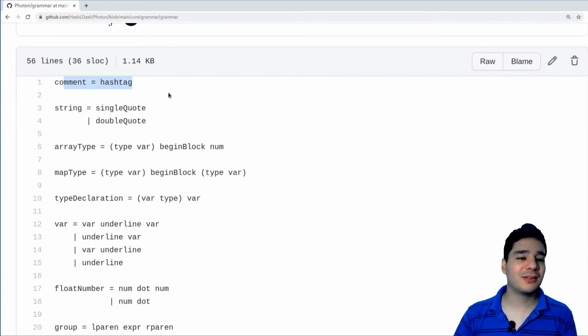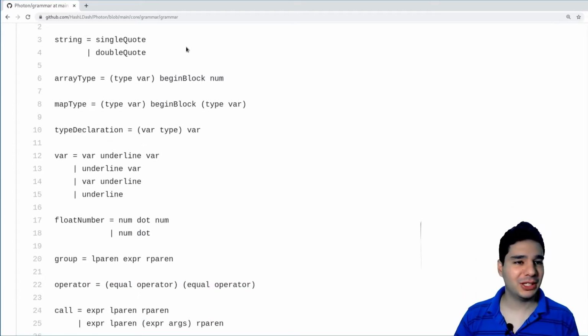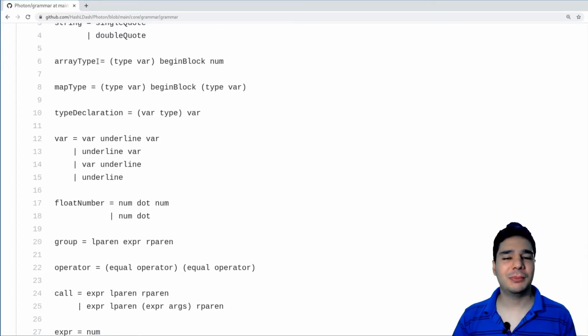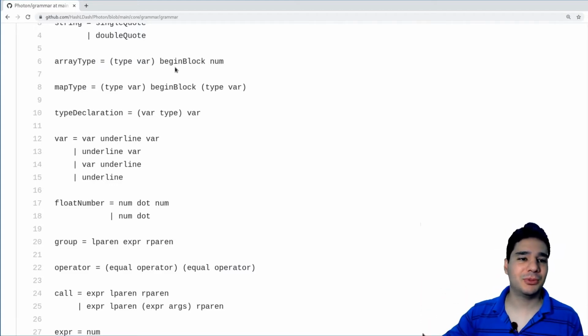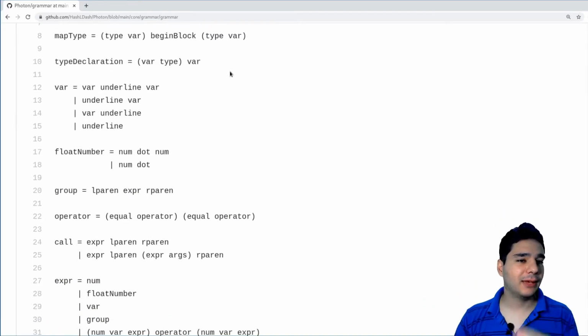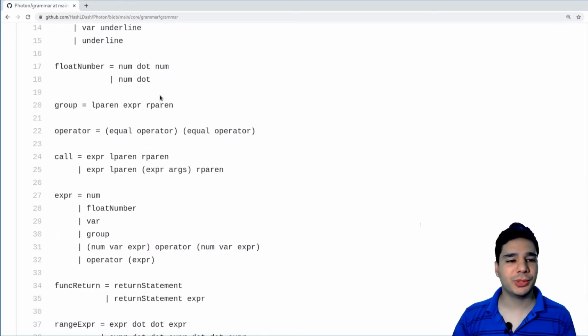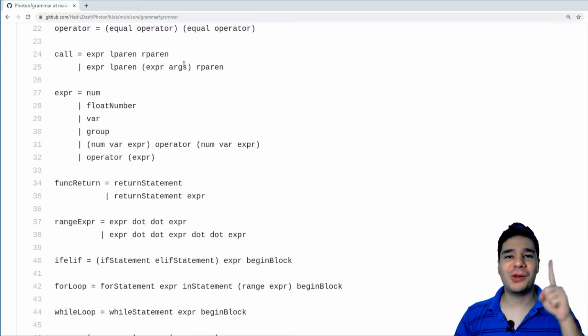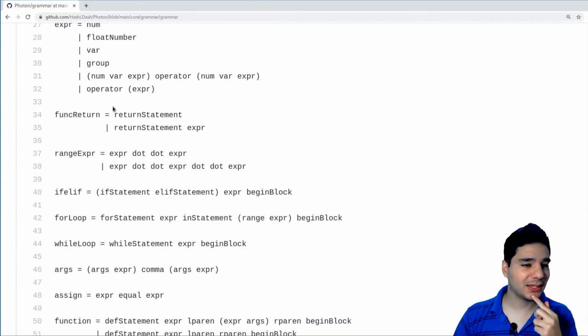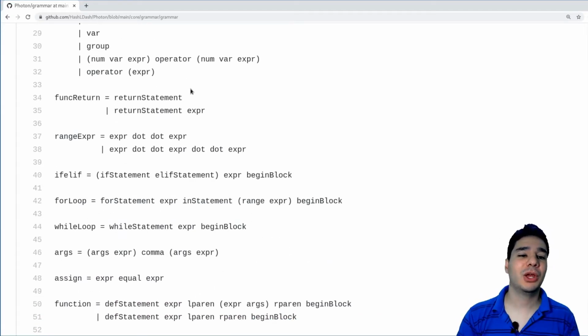And we have comments. Comments are now working. They had a bug, but now they are working. Strings we already used in the hello world. Array type and map type are not implemented yet, so arrays, dicts, maps will be implemented in the future. Then we have type declarations. We can do floating numbers, groups, calls. We can call functions now. Yeah, this is cool. And we have returns, so functions can return values.